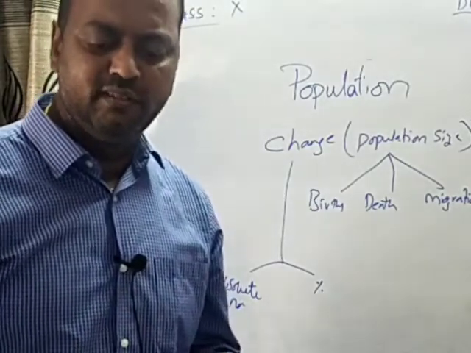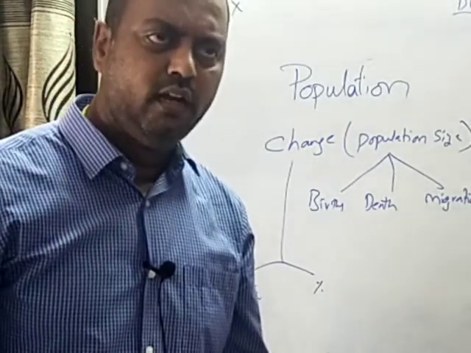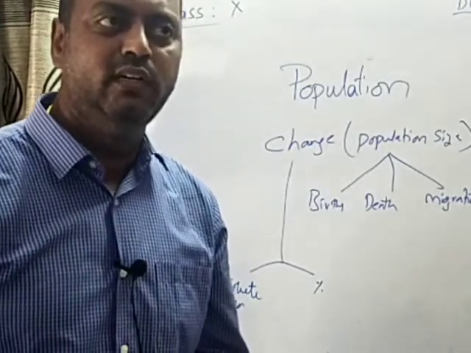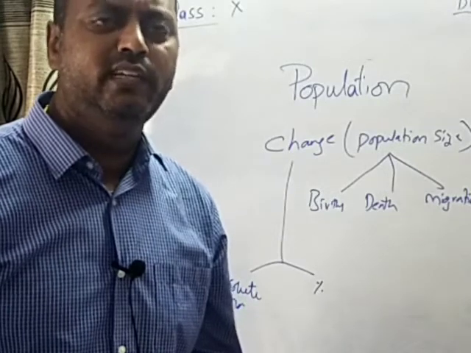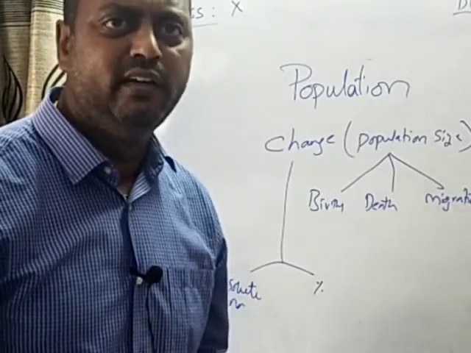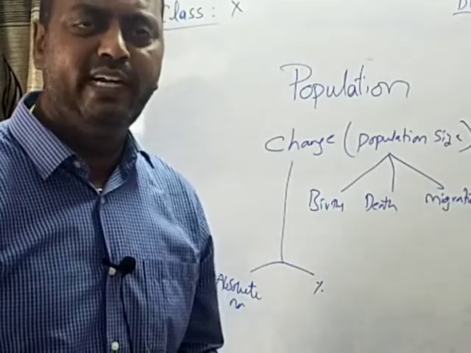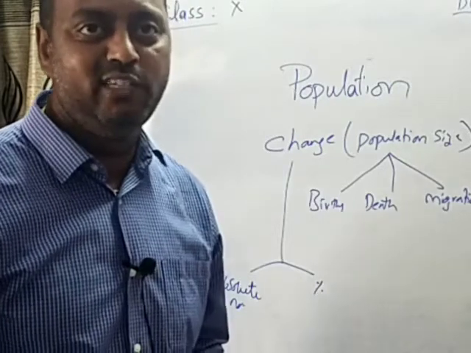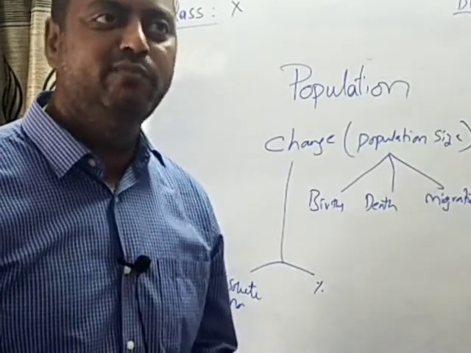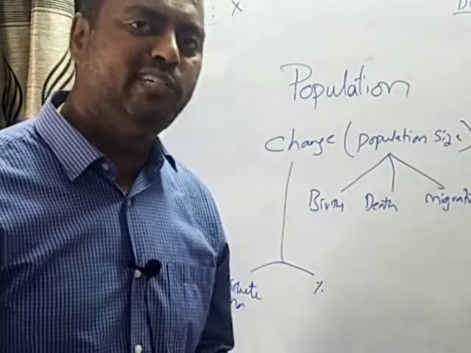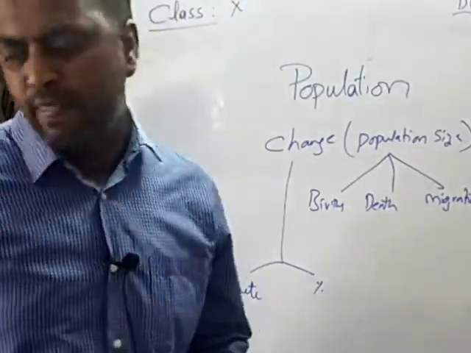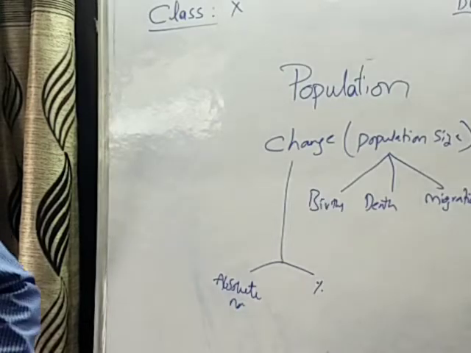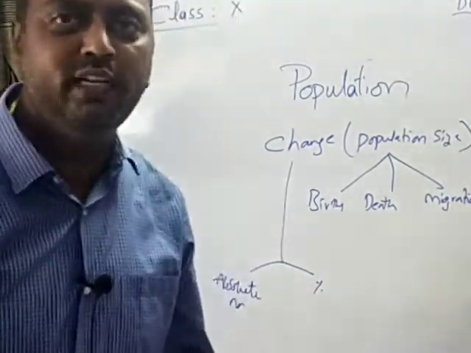For example, let us imagine 2001 and 2011. What you need to do is subtract 2001 from 2011. Let us imagine in 2011 the population is 100 and in 2001 the population was 80. So from 100 when you subtract 80, then it is 20. It is a positive number and there is an increase in the population. But sometimes there will be a negative number, which means the population got decreased.